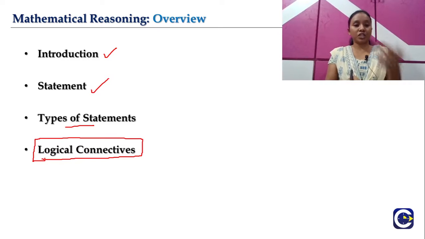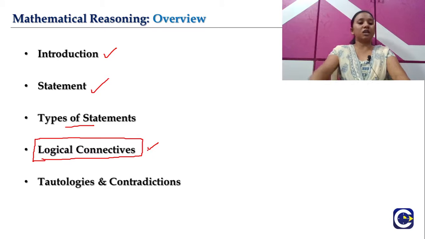So we have to be very sure and attentive while dealing with this concept. We'll have around 5 logical connectives which we'll frequently use in the entire chapter, while dealing with the questions, the statements and everything. So logical connectives is very important, and we have to be very keen and attentive while dealing with this concept. Right, so moving on to our next topic.